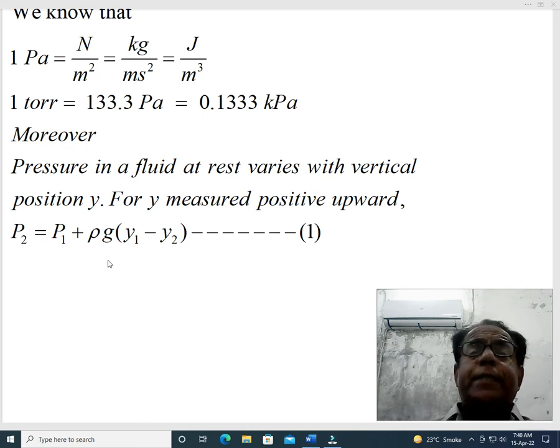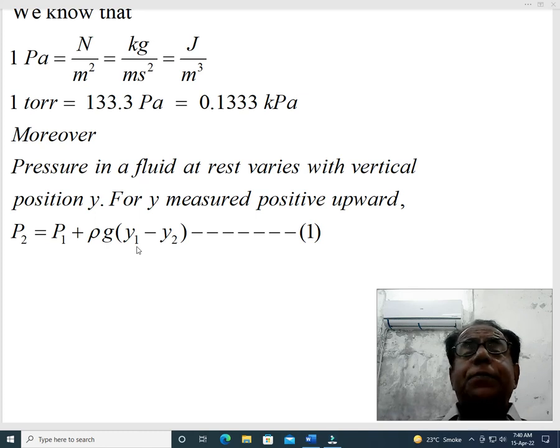This expression, that is equation number 1, can be reshaped in another form. What will be the modified form of this equation? This equation can be written as P equal to P naught plus rho g h.